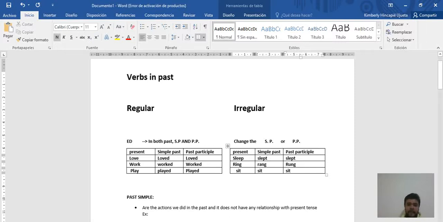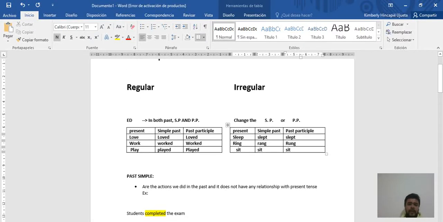And past participle, dormido. Ring, sonar, rang, sonó, and rung, sonado, or timbrar, también es timbrar. Timbrar, timbró y timbrado. Okay? Sit in present, sit in simple past, and sit in past participle.